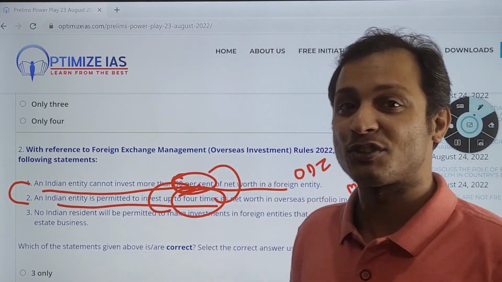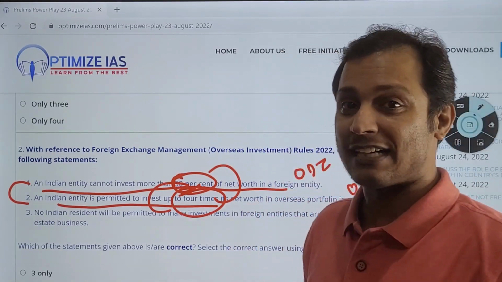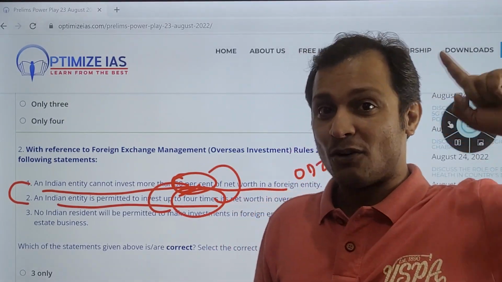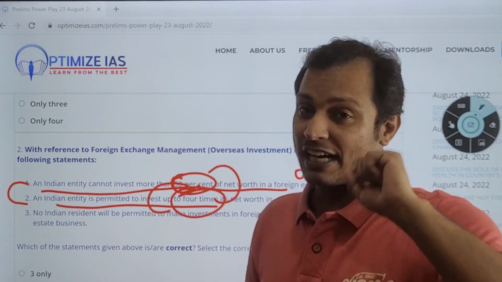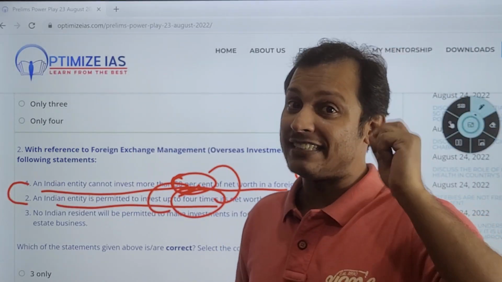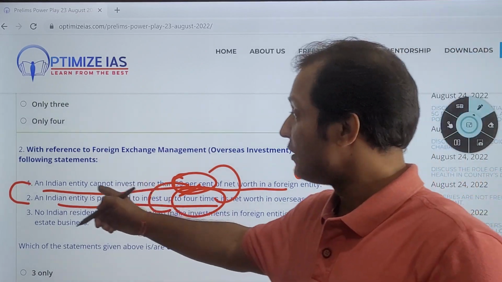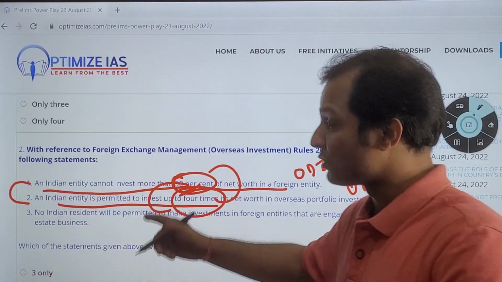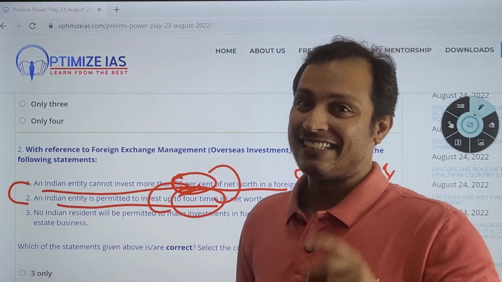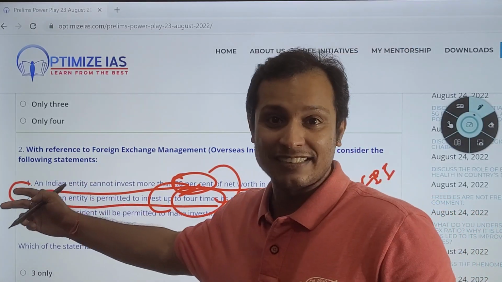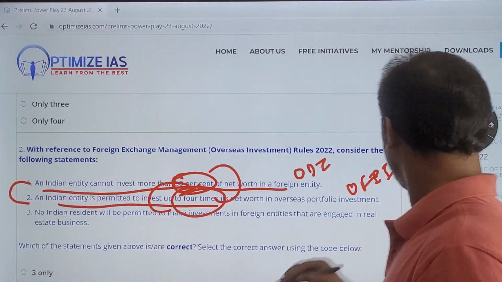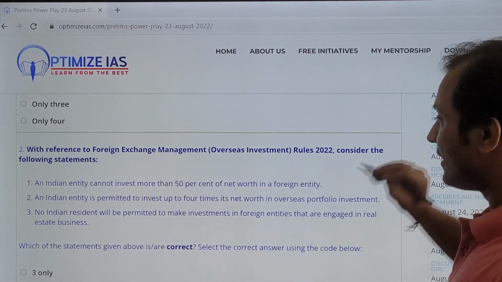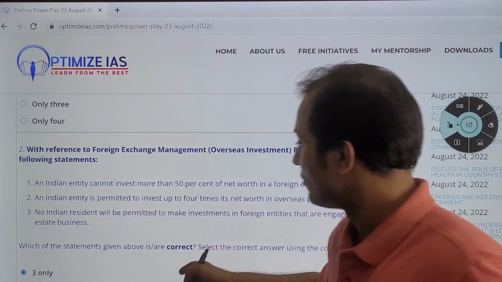This year also there was one question in the UPSC Prelims exam which I have already discussed, but you can go and see. Today I am giving you an assignment: please go and see which question this year can be solved using this trick. In such a question, where two statements are like this, the third statement is always correct. So let us mark 3 only.